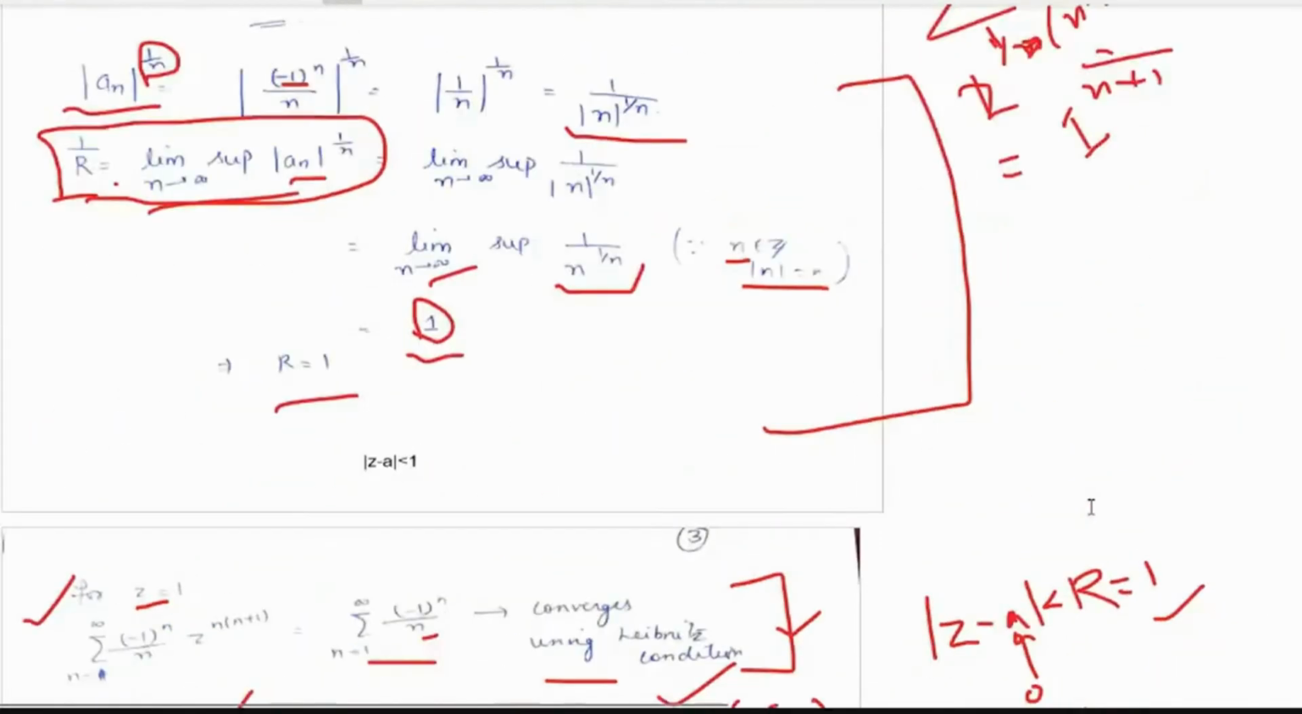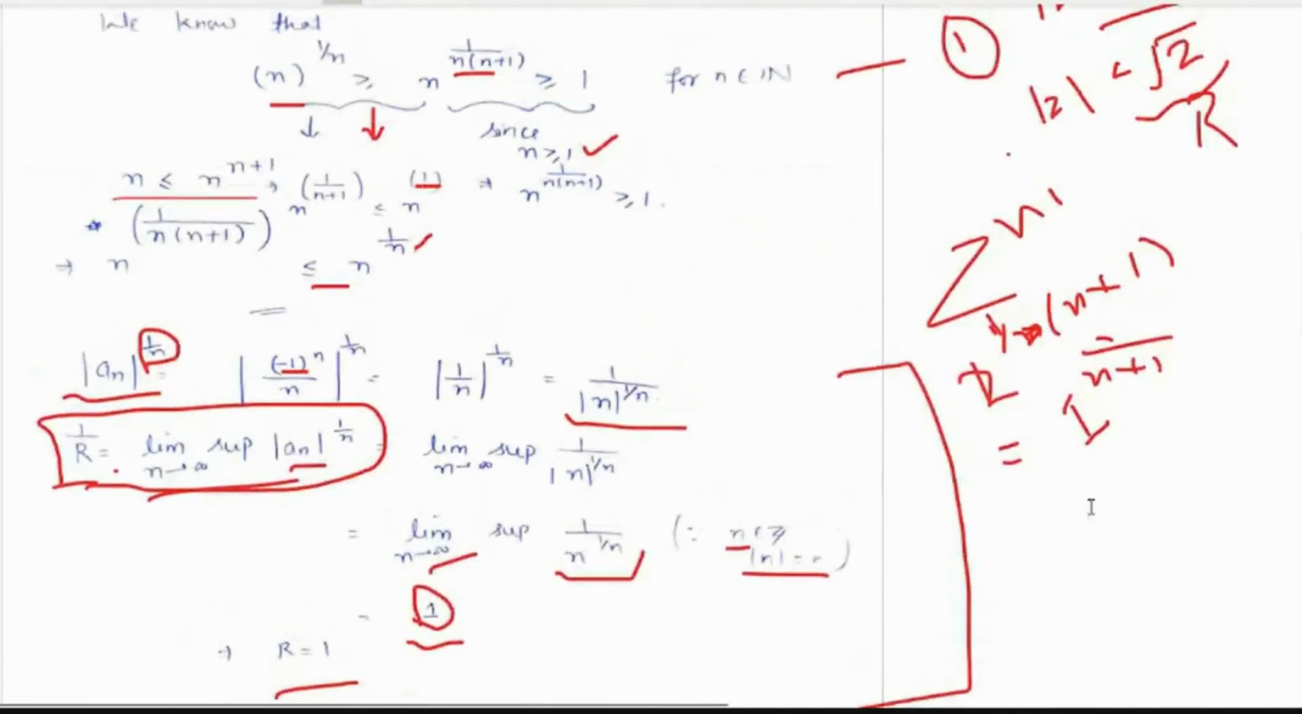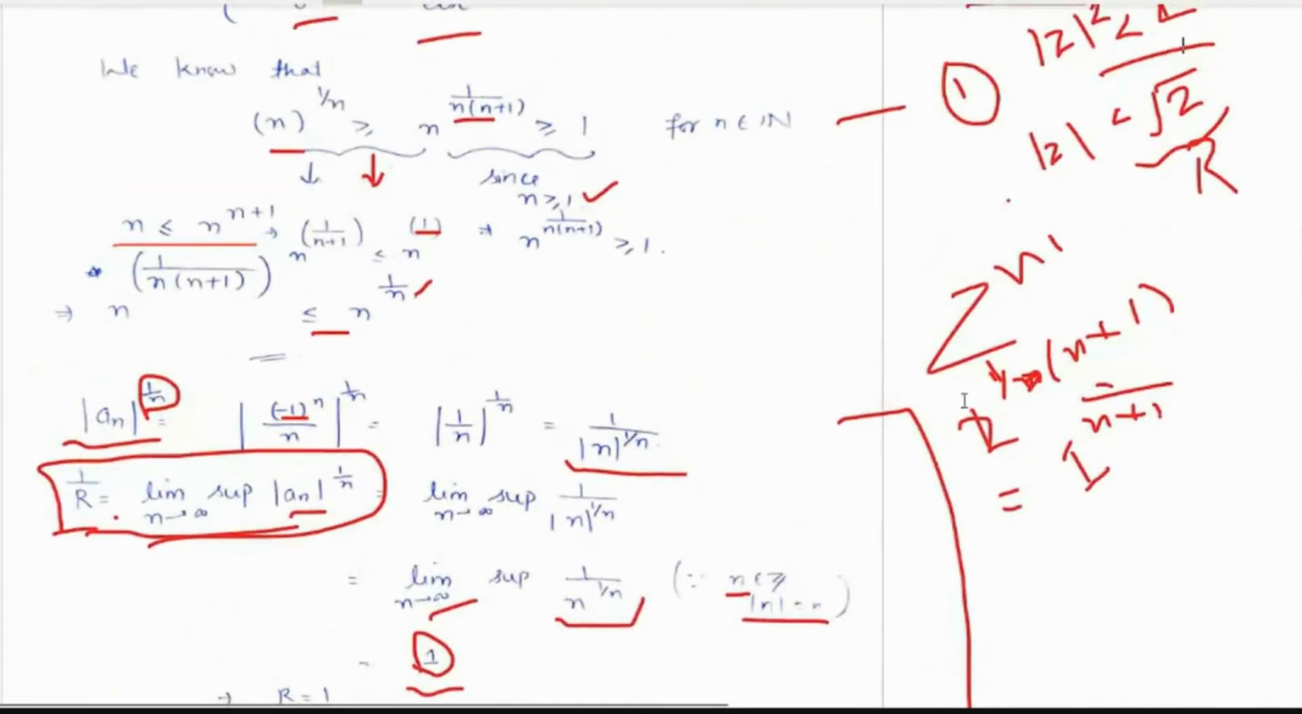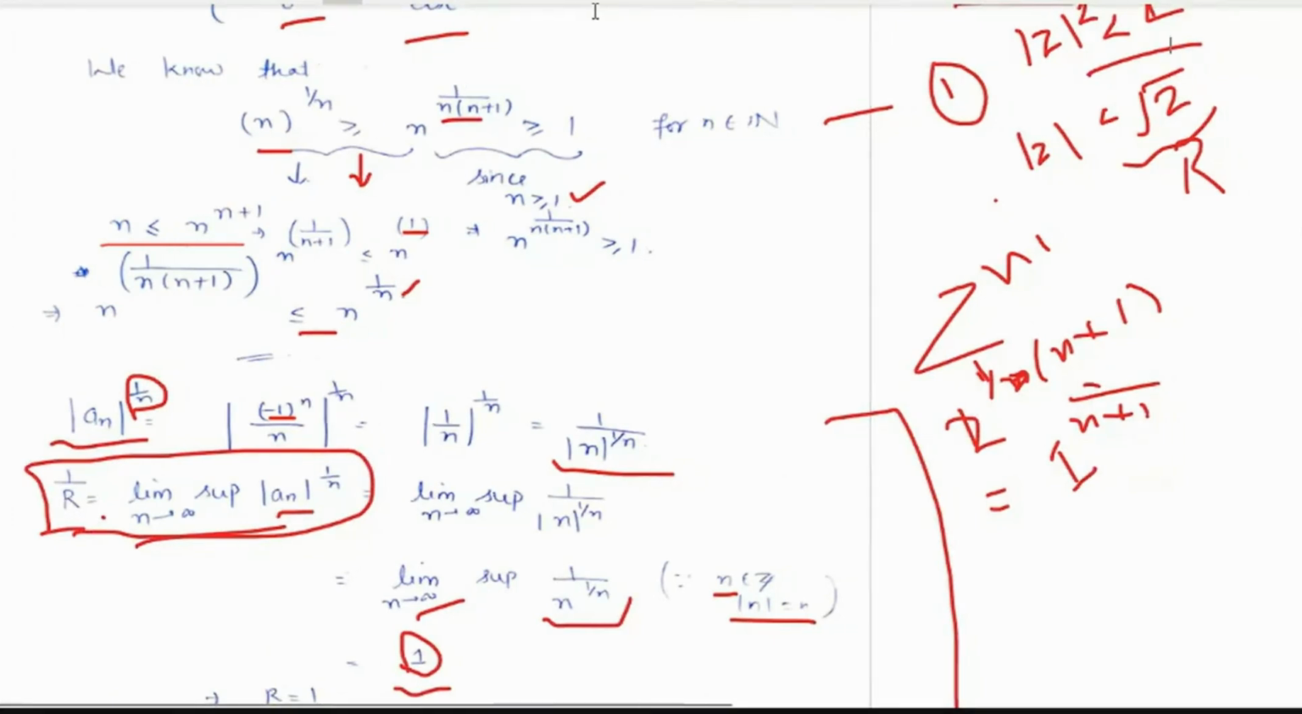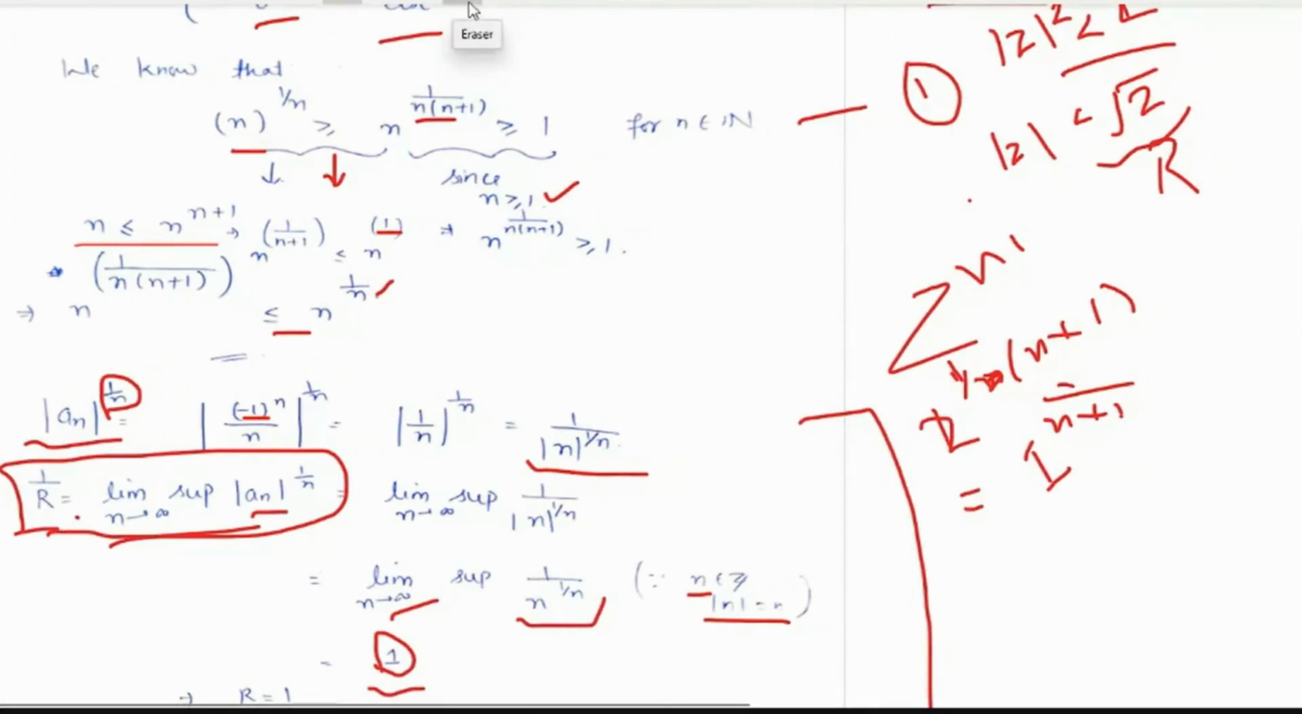Now, irrespective of the power of z to the power n, irrespective of the power of z in the power series, the formula is the same. 1/r equals limit supremum of ck to the power 1/n. Okay, irrespective of the power of z, this formula is this. Then after that, we will be computing with respect to the powers. If it is square, then we take the square root. If it is cube, we take the cube root. Any doubt else? Any other doubt?